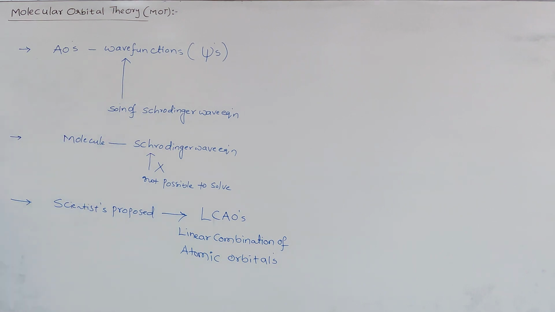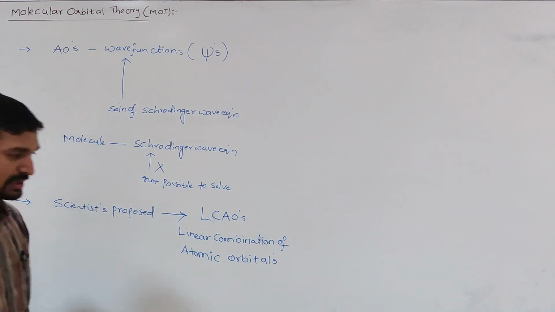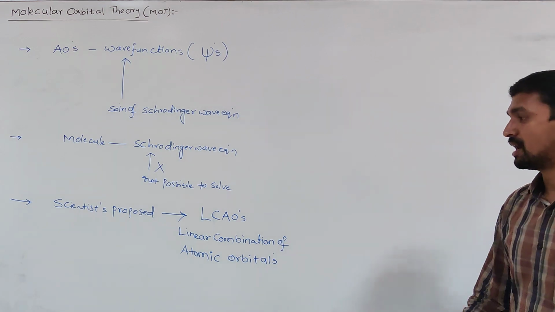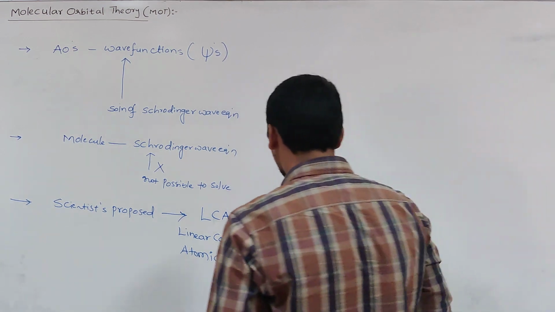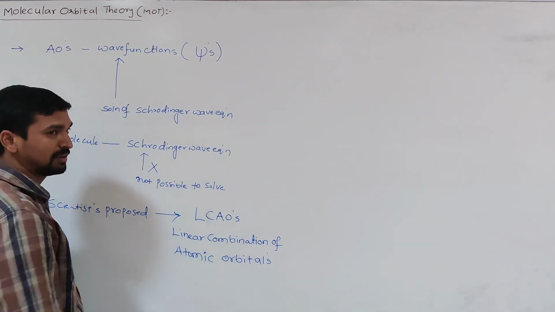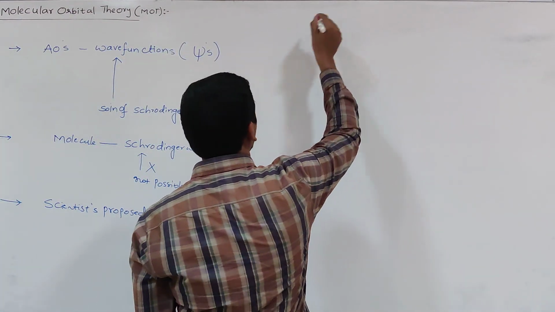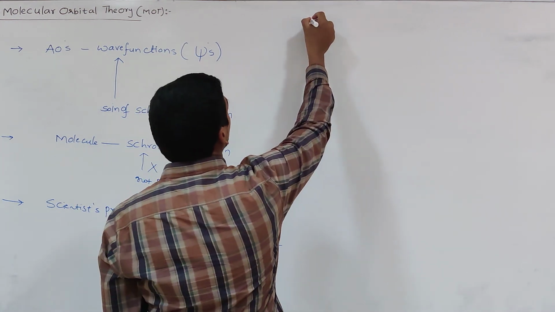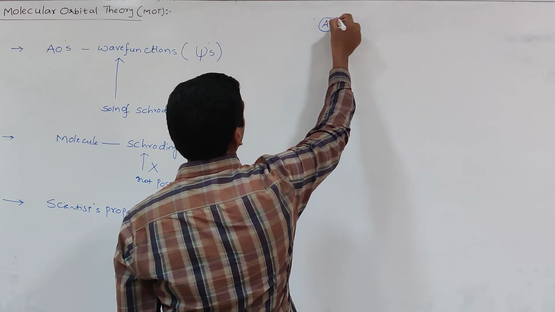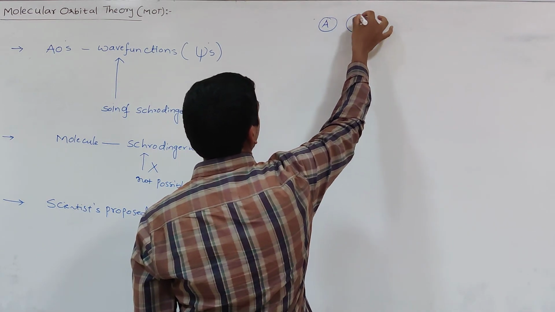So what do you mean by this linear combination of atomic orbitals? In this method, the two atomic orbitals are brought together by adding or subtracting the wave functions of atomic orbitals. For example, the hydrogen molecule is formed by the combination of two hydrogen atoms, say Ha and Hb.